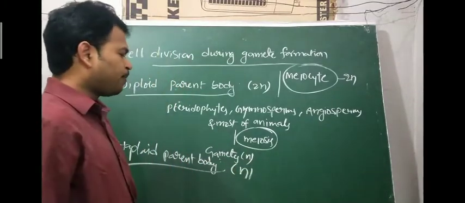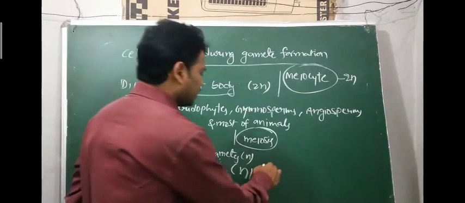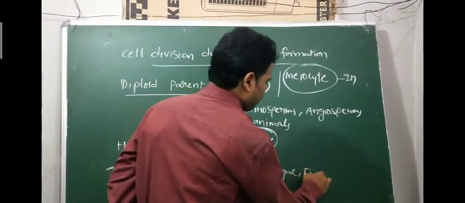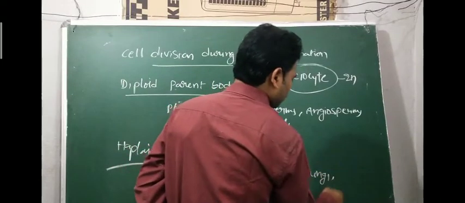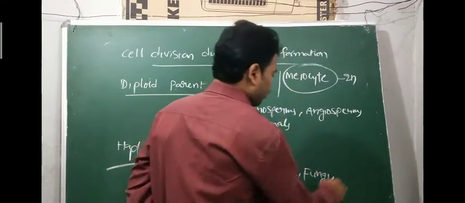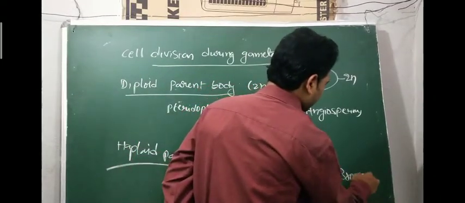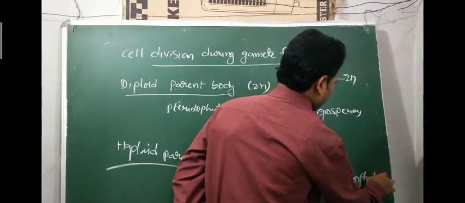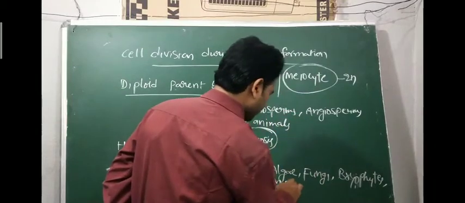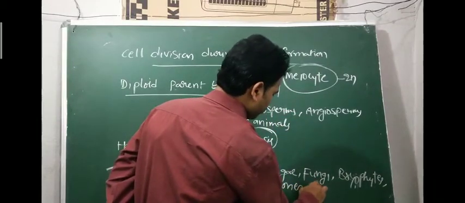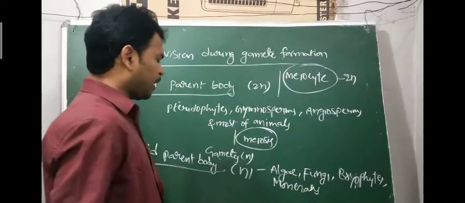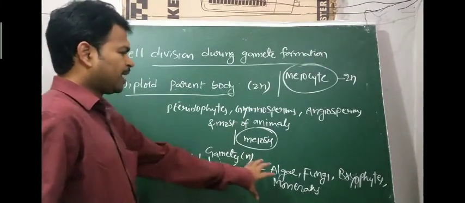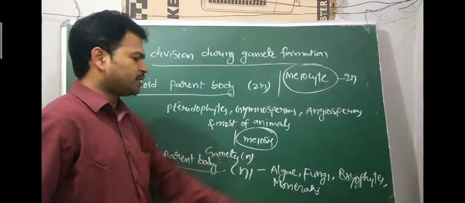Examples of haploid parent body: algae, fungi, bryophytes, and monerans also. These are all haploid parent body organisms.